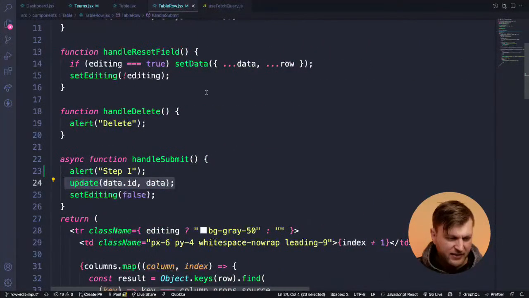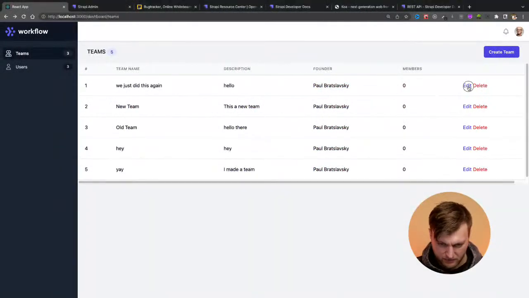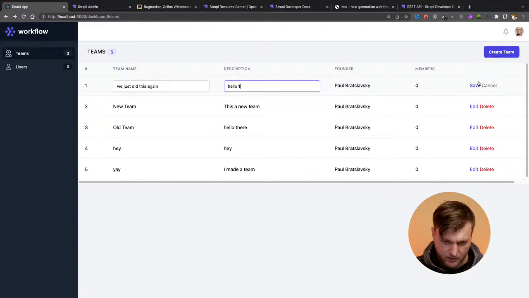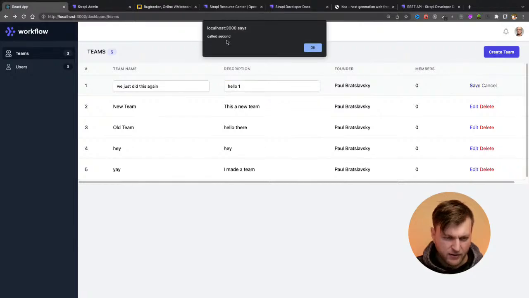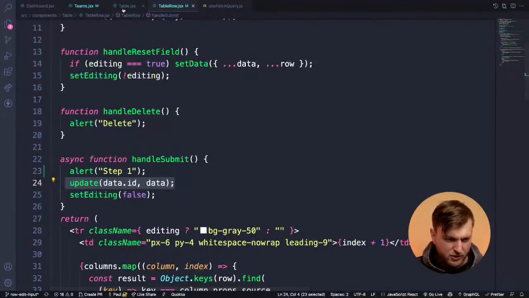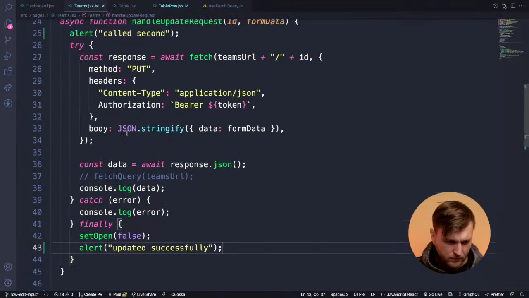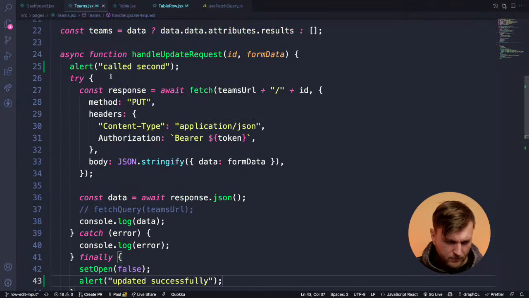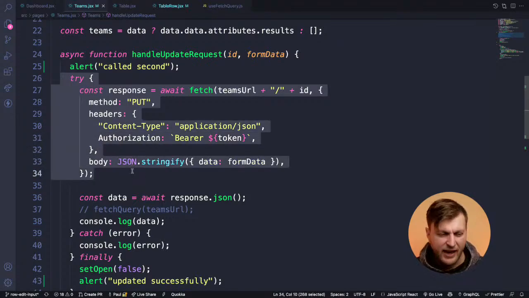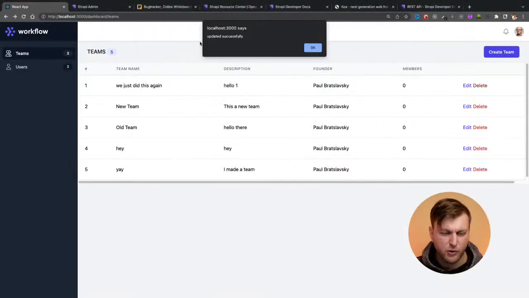So the second time, let me do that again here so you guys could see it. Edit, save, step 1. Step 2, interesting why it doesn't call it. Let's check it out here. Yeah, it should call it. Maybe it happens too quickly. But it is calling this code because that's what's actually updating the items via our API. Oh, it showed second call, and then now it's saying updated successfully. Oh, that's right, because we're waiting for it to go back. So perfect. So everything works.